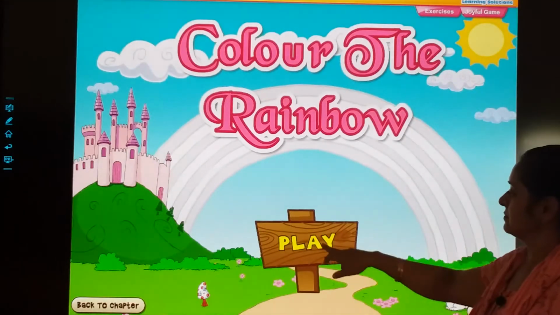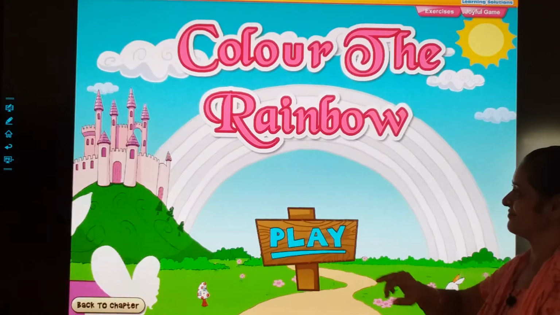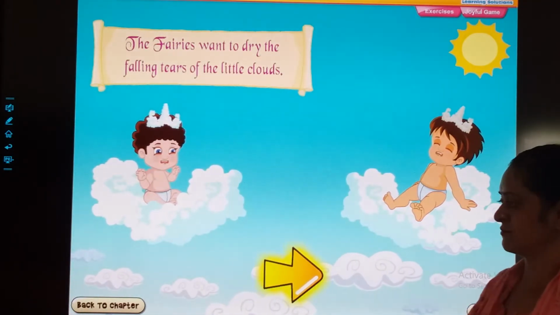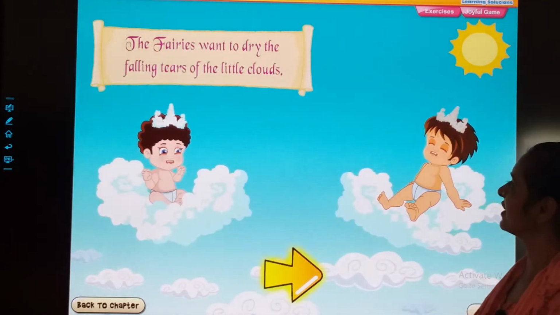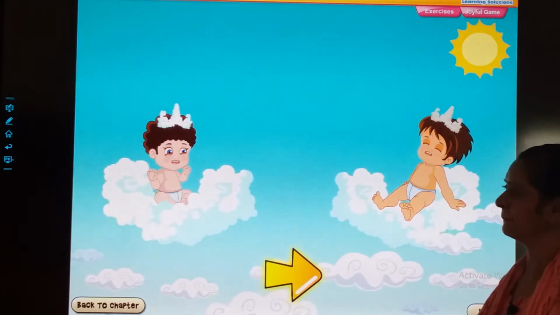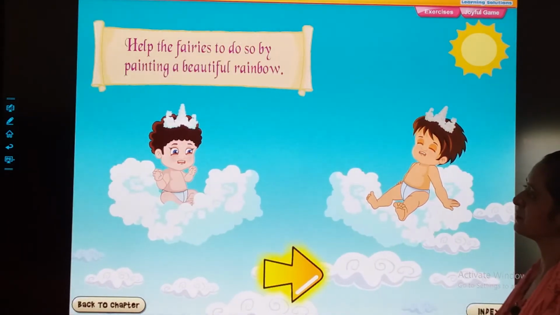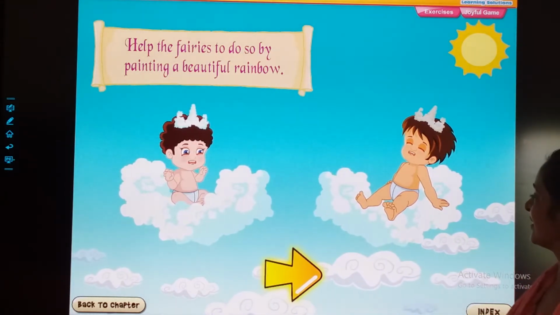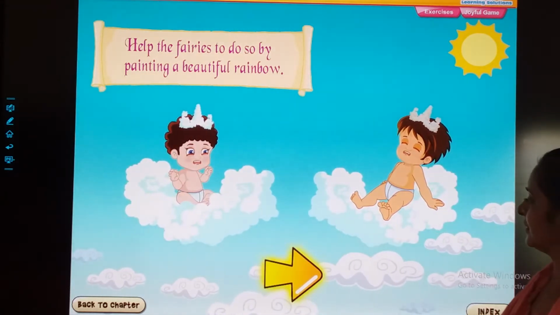Color the rainbow. The fairies want to dry the falling tears of the little clouds. Help the fairies to do so by painting a beautiful rainbow.